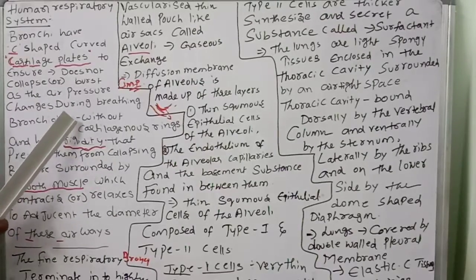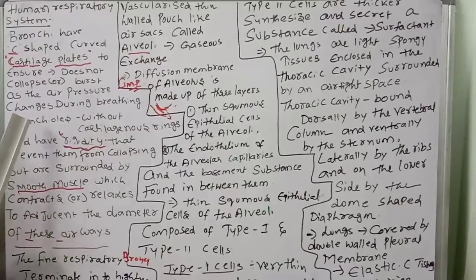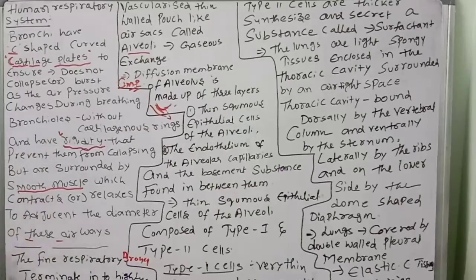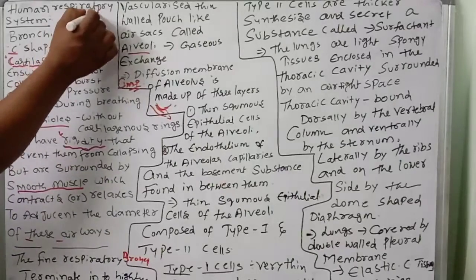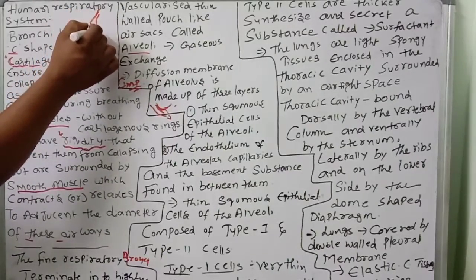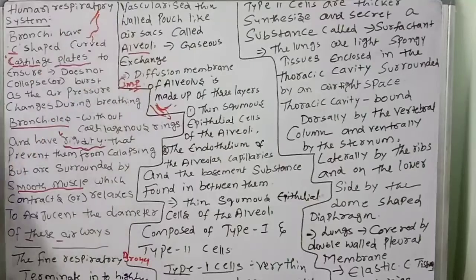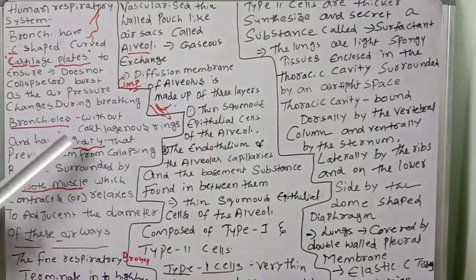So what about bronchioles? Bronchi are followed by bronchioles. See, primary bronchi, secondary bronchi, like that division will be there. Bronchioles are without cartilaginous rings and have rigidity. This is a very important point to remember.